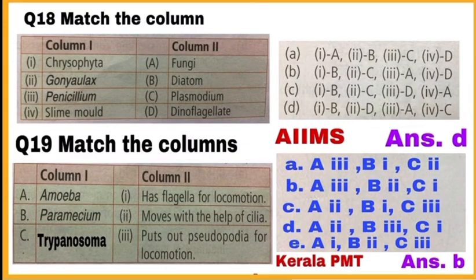Paramecium moves with the help of cilia. C, trypanosoma of column 1 matches with 1 of column 2. Trypanosoma has flagella for locomotion. So, correct answer is B. A matches with 3, B matches with 2 and C matches with 1. So, mark B as a correct answer.